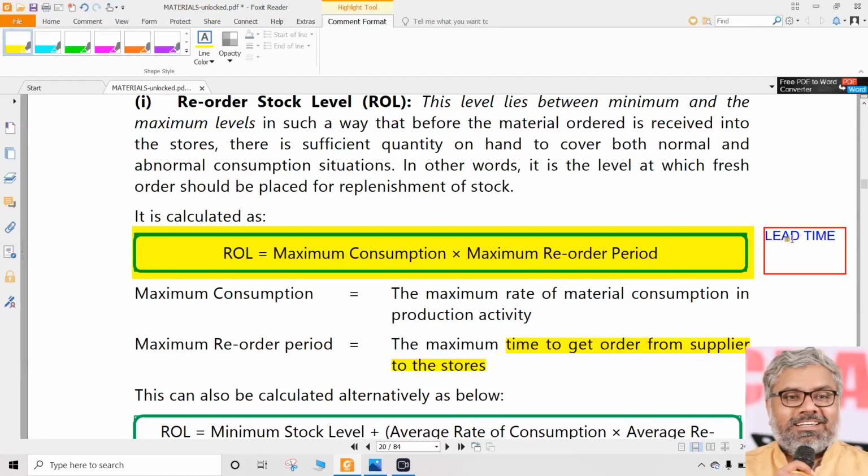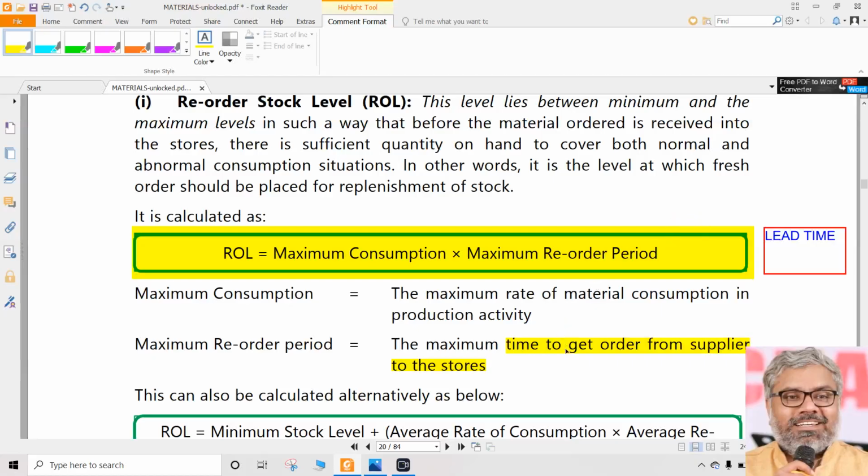Whatever that time may be, sometimes it could be very short, a few hours or a few minutes. Sometimes it could be very long. It could be a few days also. For certain types of materials, this could be weeks or months also. If you have to import some very important material from outside, it may take weeks or months. So lead time could change from situation to situation. But what lead time is, that we should understand.